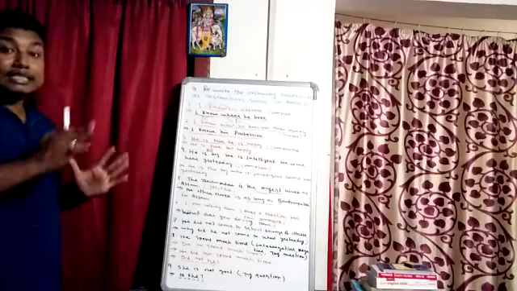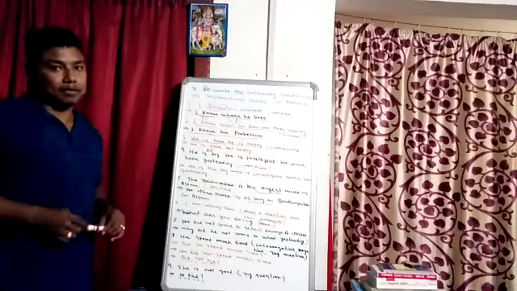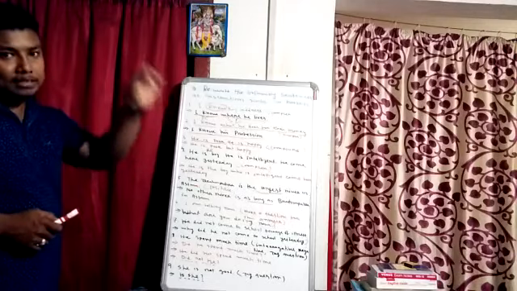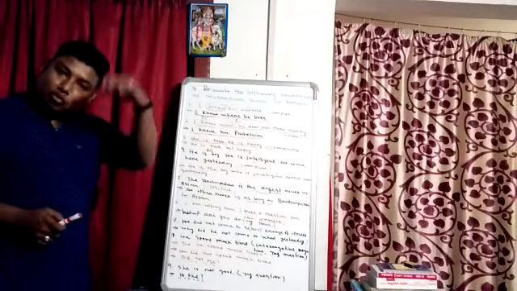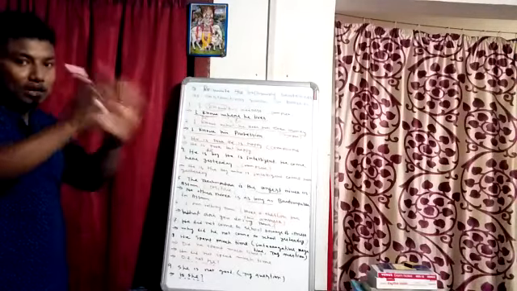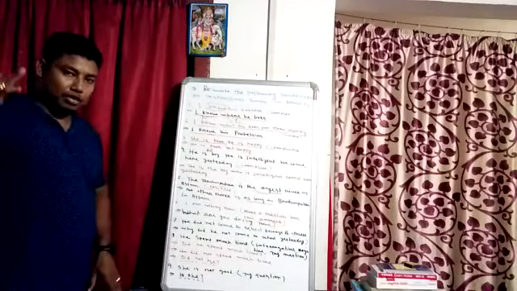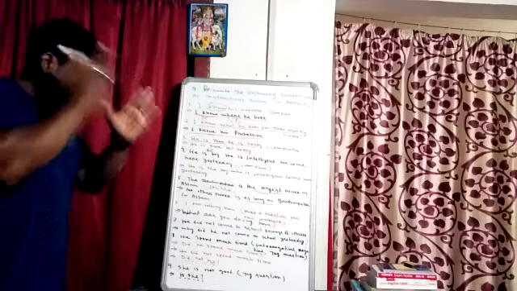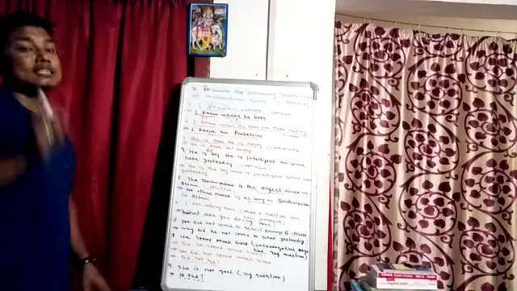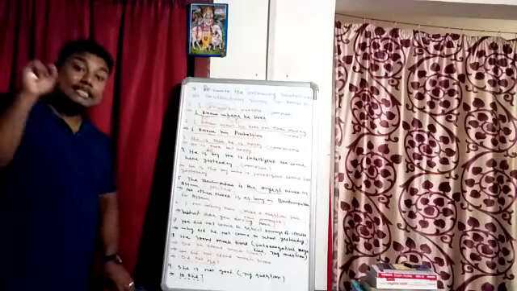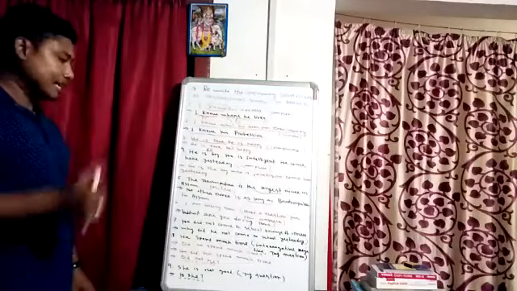No other girl is as beautiful as her, because most beautiful is given in superlative form, and to turn it to positive form we have to use only beautiful. Beautiful, positive; more beautiful, comparative; and superlative, most beautiful. So we have to use beautiful instead of most beautiful. But what is the structure we have to use? No other girl is as beautiful as she in our class.